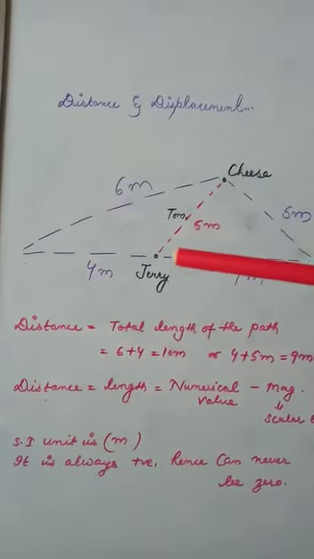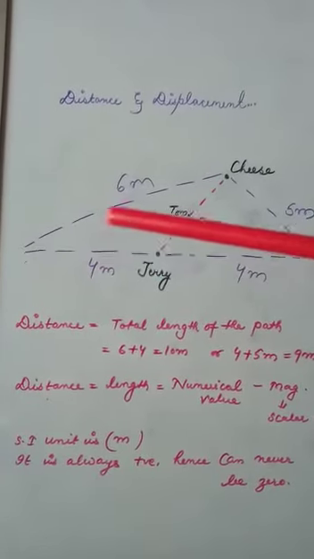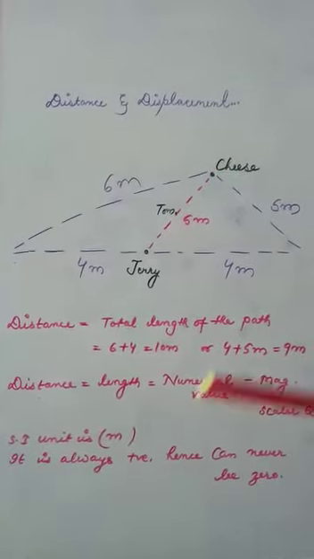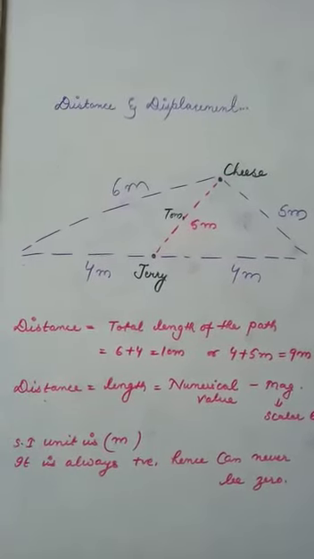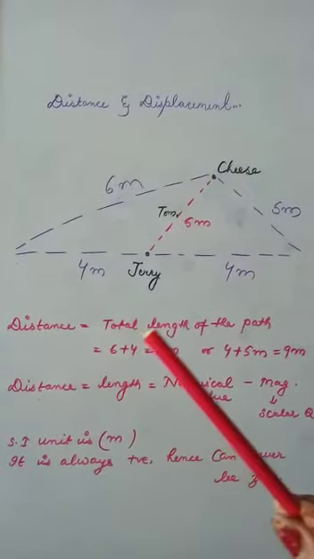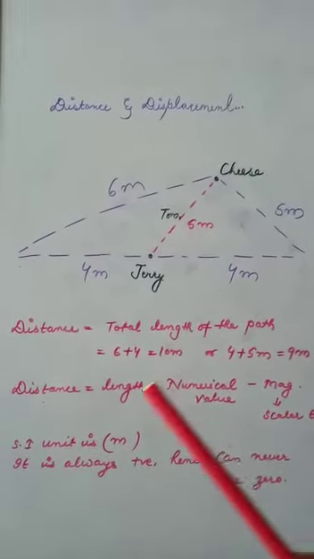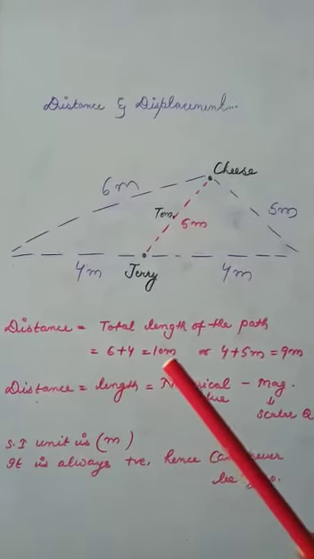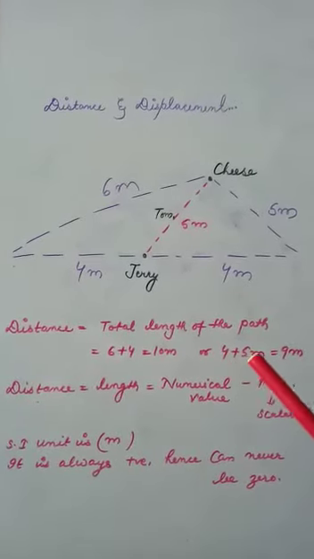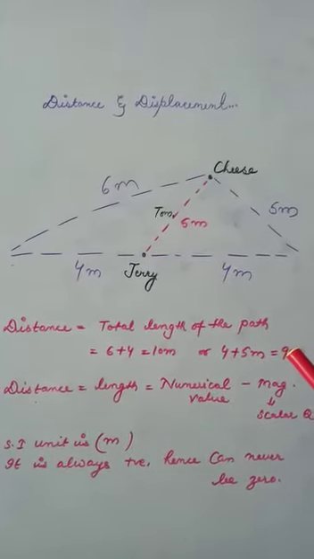So the distance, or the actual length or the total length that Jerry will follow just to reach the cheese, will give you the distance. Therefore, we can have distance is equal to total length of the path, which is either 6 plus 4 is equal to 10 meter, or the second path 4 plus 5 is equal to 9 meter.